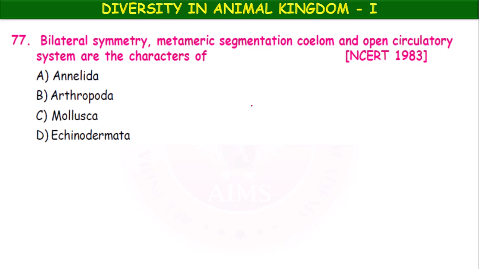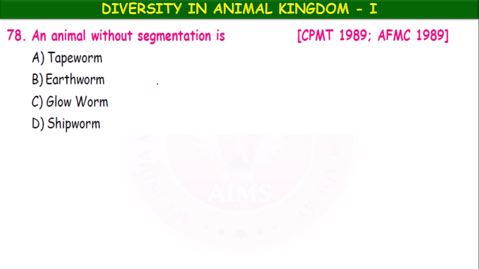Bilateral symmetry, metameric segmentation, coelom and open type of circulatory system. Annelida, Arthropoda, Mollusca, Echinodermata. Arthropoda. Okay, arthropod. An animal without segmentation is tapeworm, earthworm, glowworm, shipworm. It is a tapeworm.